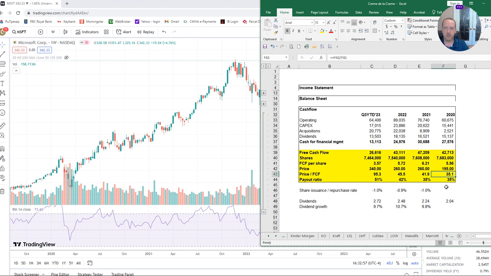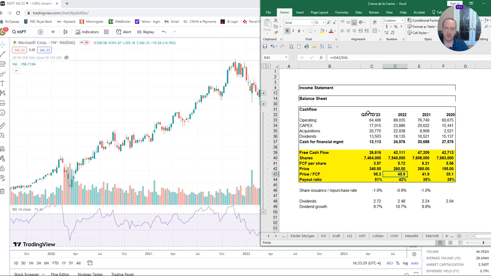So based on my calculation, the price per free cash flow has been increasing, so it becomes a little more dangerous to buy Microsoft. I mean, 40s are too much. When we looked at Apple, it was 20 something. So Apple is way cheaper than Microsoft on this earnings ratio, free cash flow ratio. Now, it doesn't consider the growth rate, doesn't consider the stability of the company, does not consider competition of the company. There's a ton of factors to consider, but this is just a part of the fundamental analysis that you want to be doing.